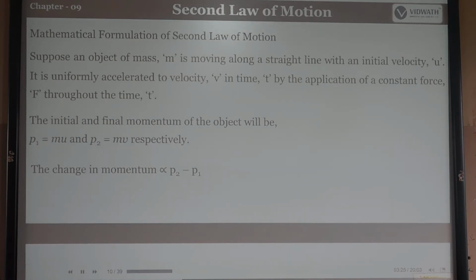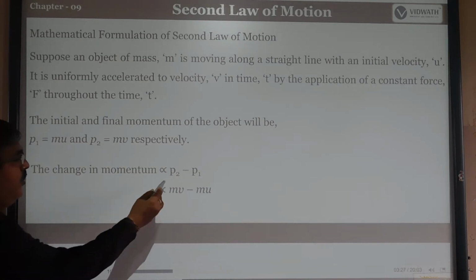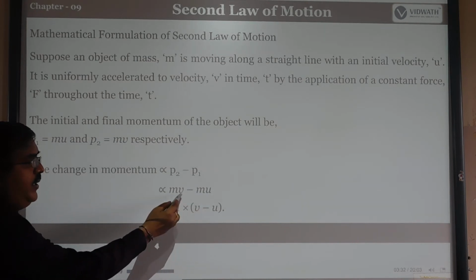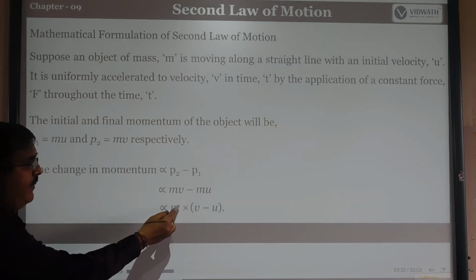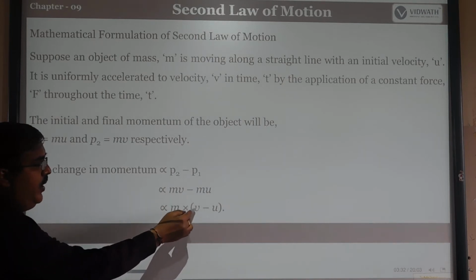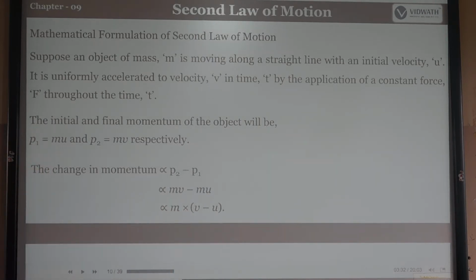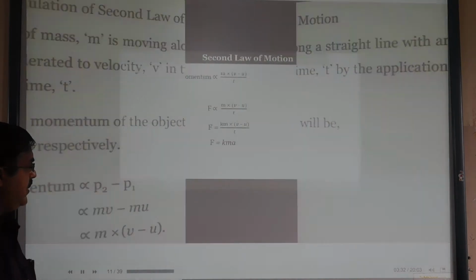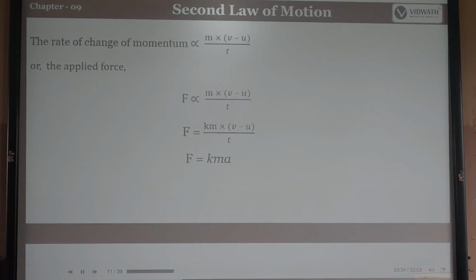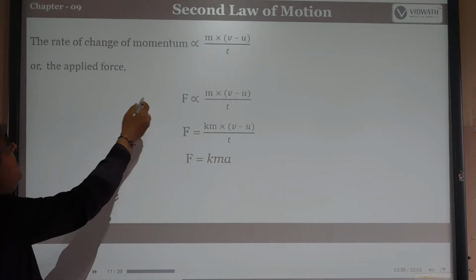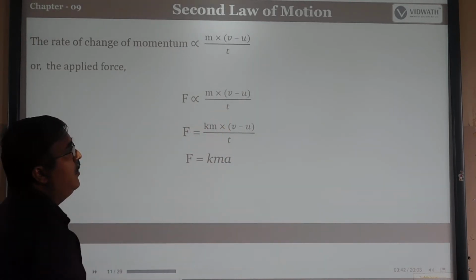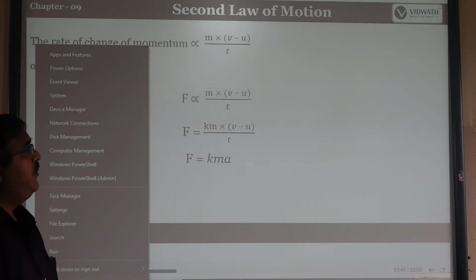So the change in momentum is directly proportional to p2 minus p1. p2 minus p1 is m into v minus m into u. Here m is common, so it becomes m into v minus u. So the change of momentum is directly proportional to m into v minus u. Then, when we apply the force, F is directly proportional to m into v minus u divided by t. Some constant value should come in here.